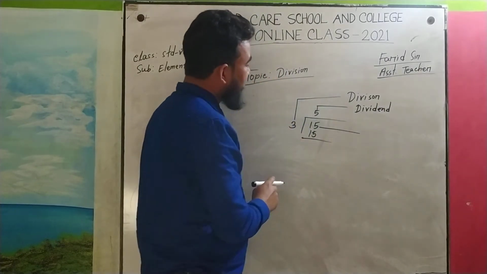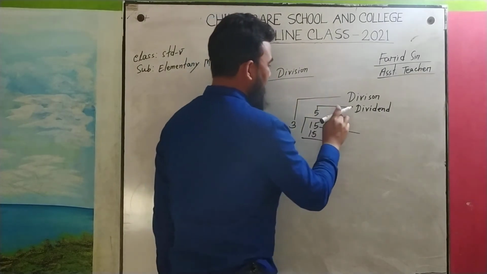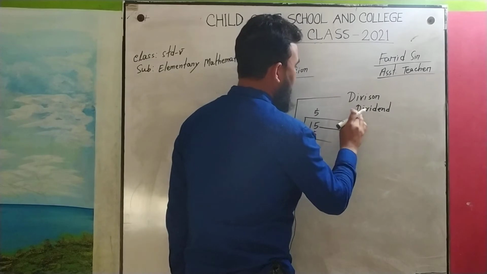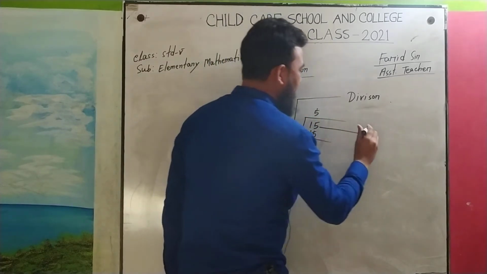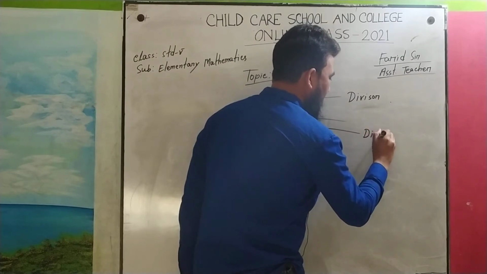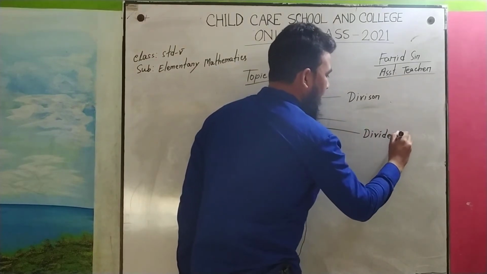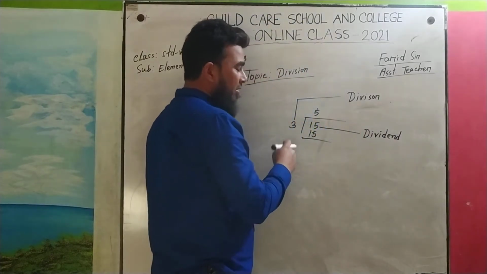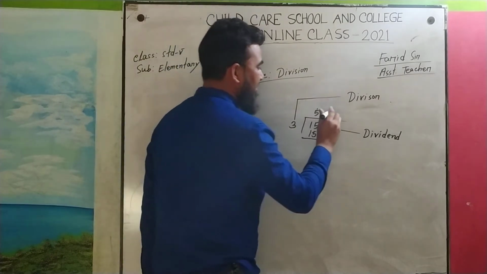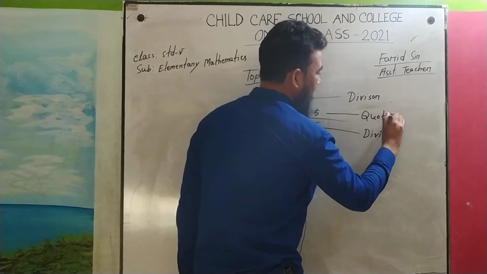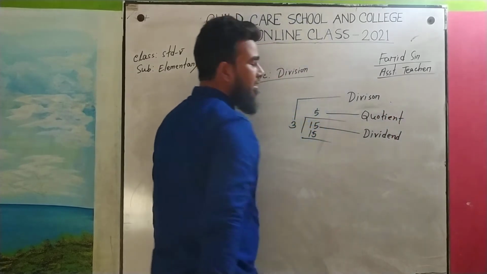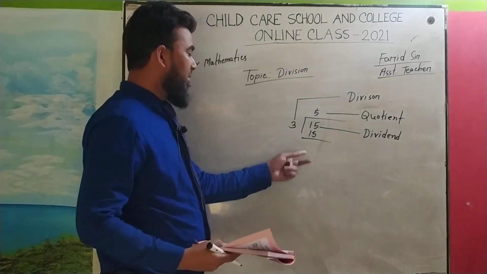And the number which we divide is called the dividend. The number which is divided, 15 here, is the dividend. And after division, the result we get, 5 here, is the quotient. And there is no remainder, you look at that, no remainder.